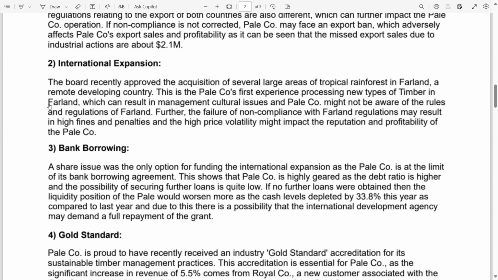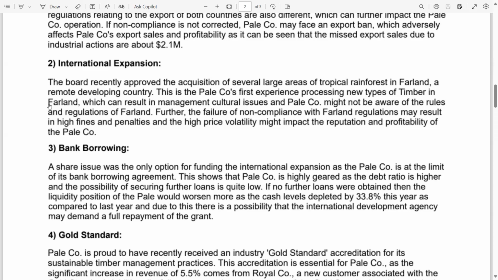Now, bank borrowing. A share issue was the only option for funding the international expansion as the Pale company is at the limit of its bank borrowing agreement. Again, copy pasted. This shows that Pale company is highly geared as the debt ratio is higher and the possibility of securing further loans is quite low. If no further loans were obtained, then the liquidity position of the Pale company would worsen more, as cash levels